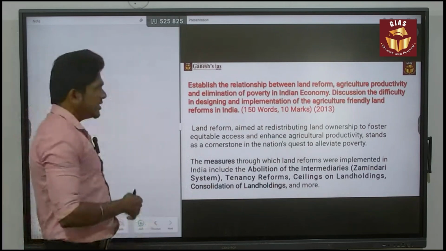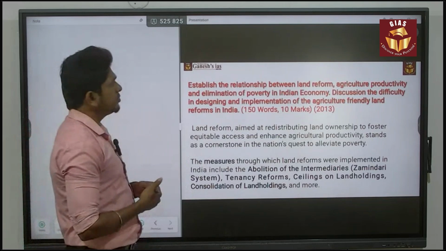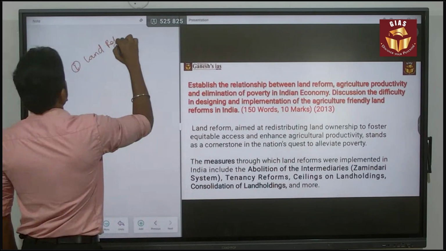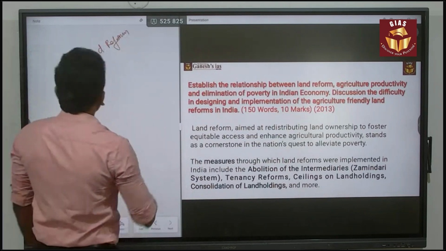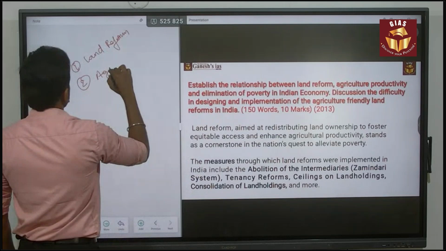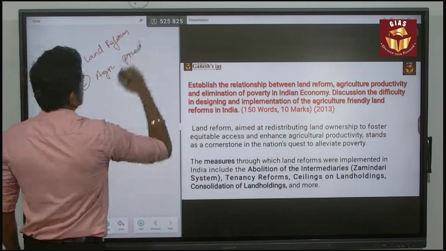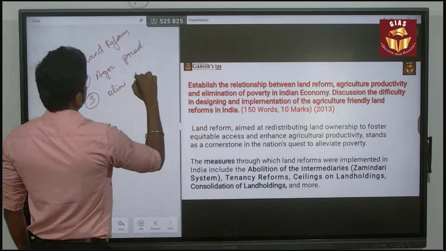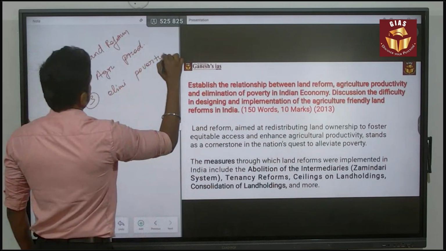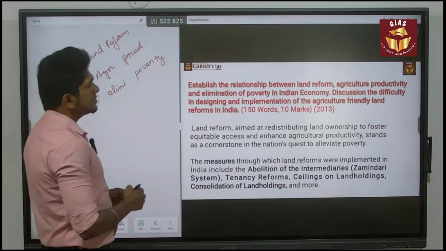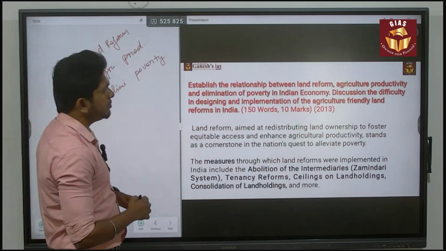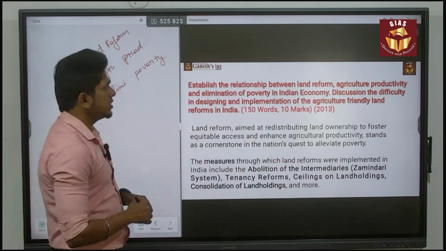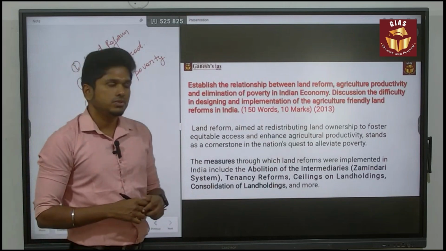Okay, let's begin the question. Establish the relationship between land reform, the first keyword here; agricultural productivity, second; and elimination of poverty, the third, in the Indian economy. Discuss the difficulty in designing and implementation of agriculture friendly land reform in India. This question was asked in 2013 and it is a 10 mark, 150 words question.